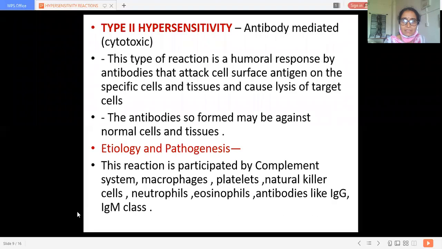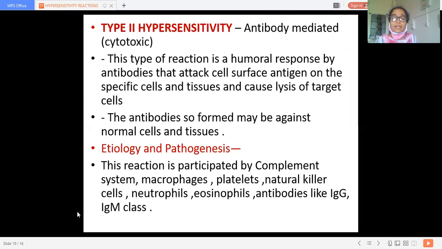Now we are going to discuss type 2 hypersensitivity, that is antibody mediated cytotoxic hypersensitivity.